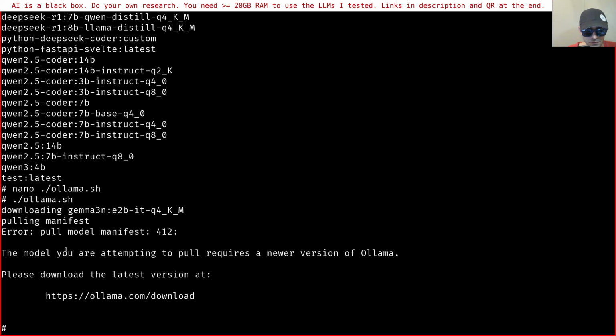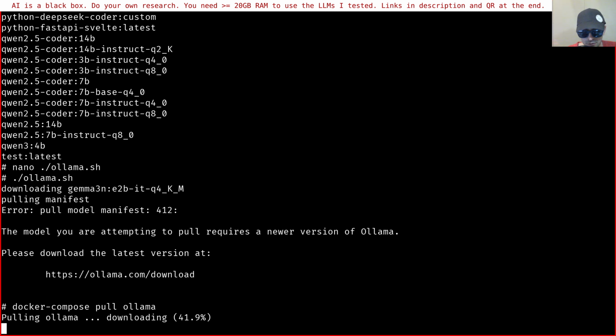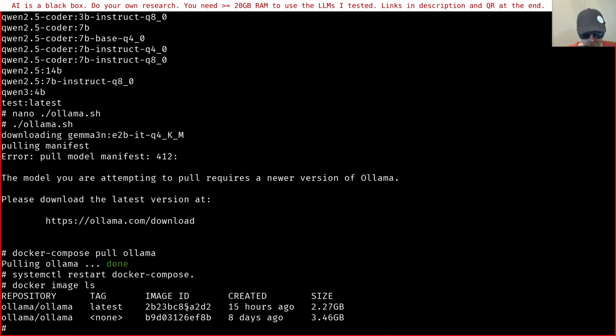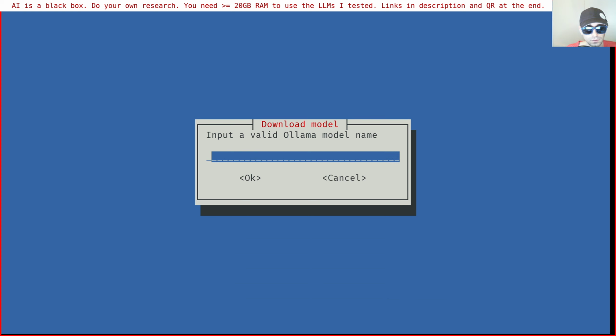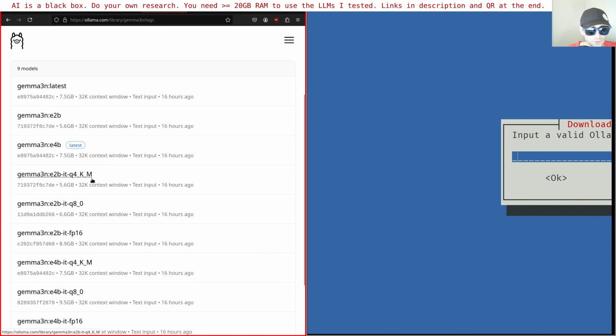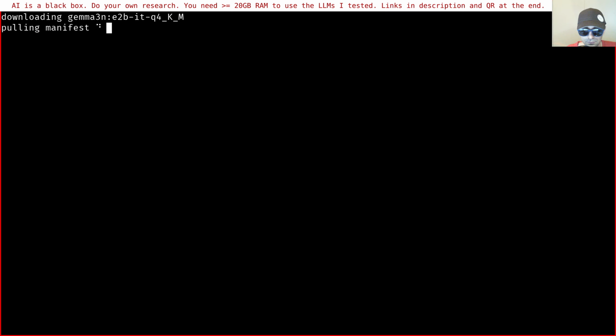This is interesting because I upgraded Ollama just today. So apparently there's a new update. I'll perform it and see if it works. But I really updated very recently. If you see here, the latest Ollama image is from 15 hours ago, while the model is from 16. So this must be the reason. Now we're going to try it again. Okay, download. See, it's working now.